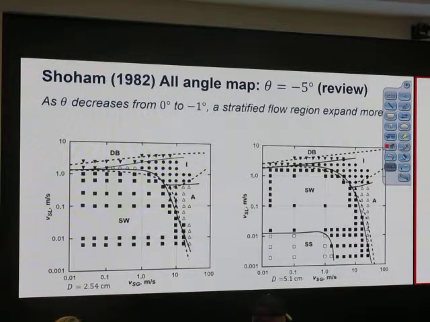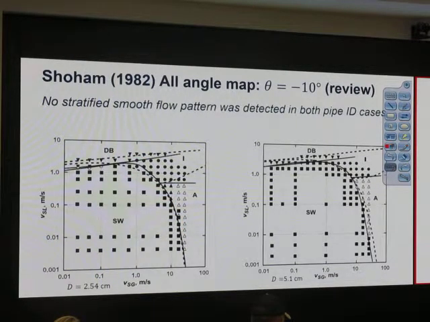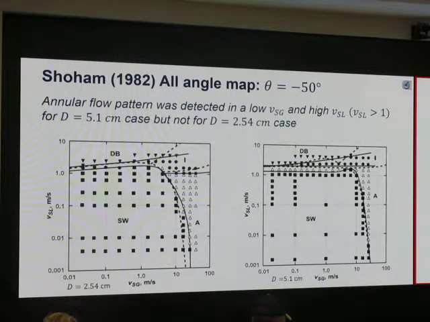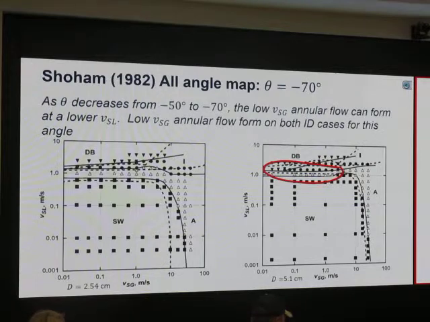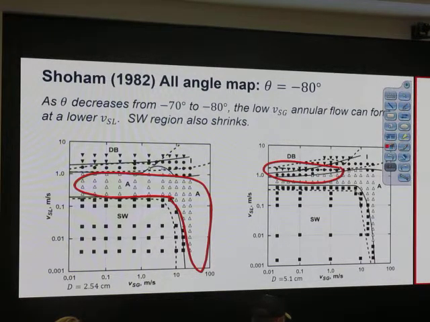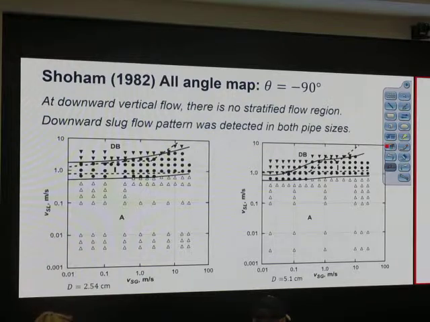The dominant flow pattern, the largest area in this flow pattern map right now is stratified wavy. I keep decreasing the angle, okay? Intermittent flow kind of change, we still have this bubble flow. At minus 50, something happened for the large pipe. Another flow area kind of stay on top of stratified wavy. Minus 70, minus 80, okay, another flow area climbing over there. What is going on here? Minus 90 degrees. I don't have stratified wavy anymore.